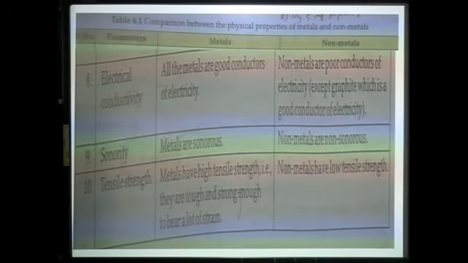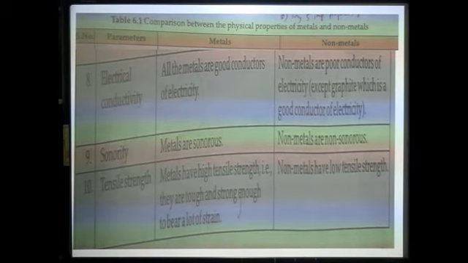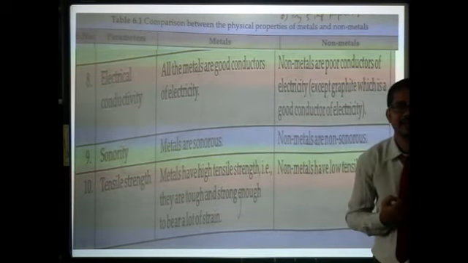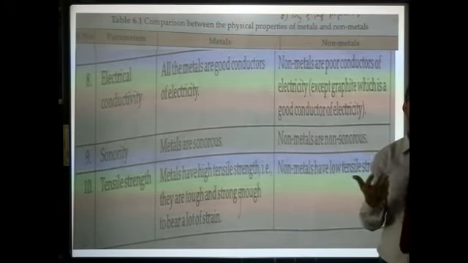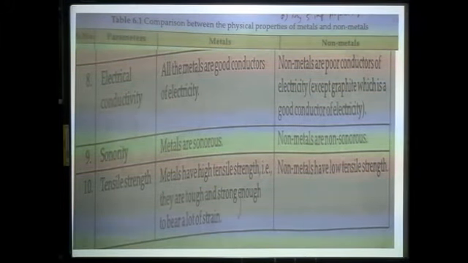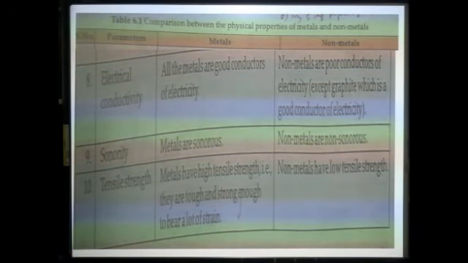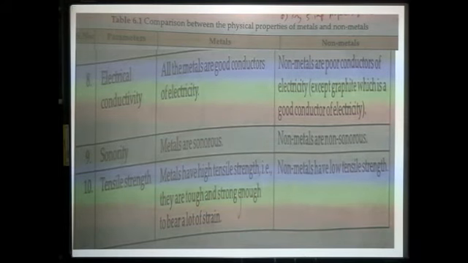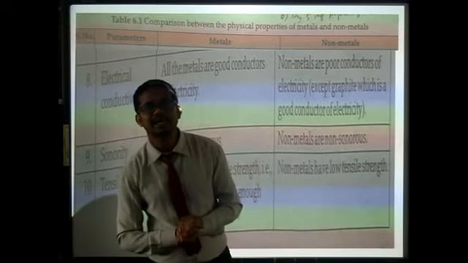Then sonority. Metals are sonorous, they can produce a very nice clear sound when struck with a hard substance. Non-metals are not sonorous. Then tensile strength means how much weight they can bear. Weight tolerance is tensile strength. Metals have high tensile strength, that is, they are tough and strong enough to bear a lot of strain, force and pressure. Non-metals have low tensile strength.